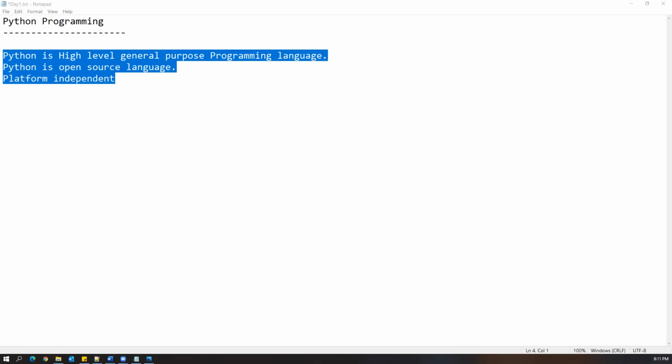Okay. Using Java, you can develop just desktop applications, web applications, or mobile applications. But using Python, we can also develop web applications, mobile applications, as well as desktop applications. Apart from that, it is also very useful in the new trending technologies like big data, artificial intelligence, data science, and so on. So that is the reason Python is becoming very popular nowadays.